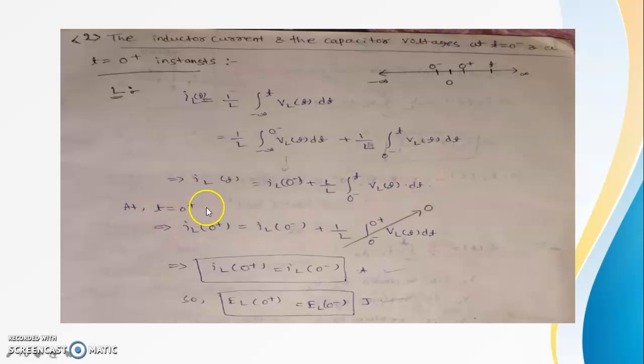So at t equal to 0 plus, here put t equal to 0 plus, so IL of 0 plus equal to IL of 0 minus plus 1 by L integration from 0 minus to 0 plus of VL of t dt. From 0 minus to 0 plus there is a small time, that is zero time, nothing happens in zero time, so we can put it to 0. So in this case IL of 0 plus equal to IL of 0 minus, so the energy EL of 0 plus equal to EL of 0 minus. E means it stands for energy.